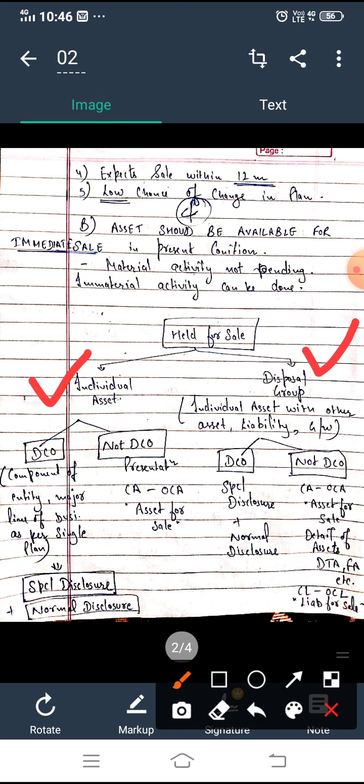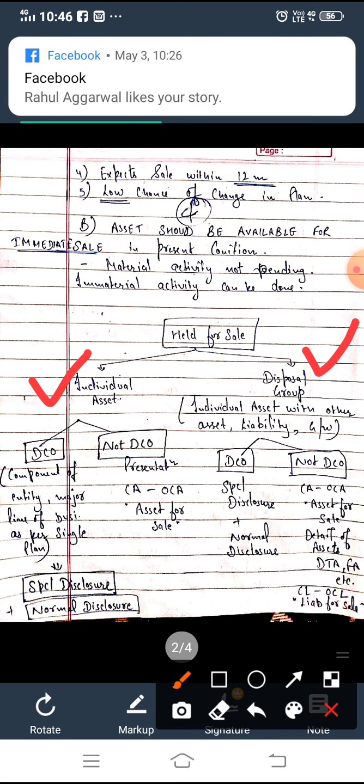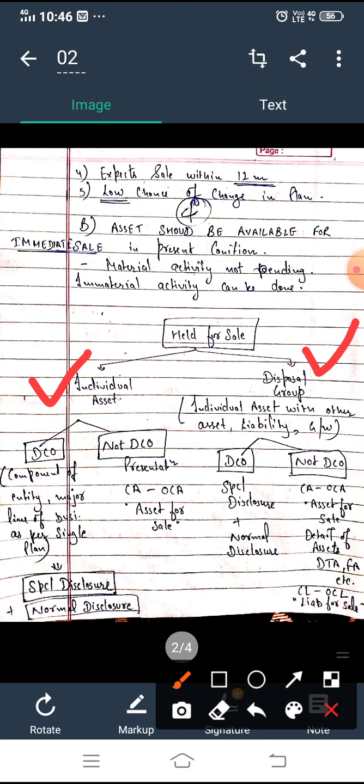DCO means, so let's talk about non-DCO first. So what about its presentation? Presentation is normal here. Normal presentation means presentation in balance sheet. Means in balance sheet, how will we present it? Under the head current assets, under that subhead other current assets, under that asset held for sale. So we'll present it here. This was this part. Under individual asset, this is how we present it, under the balance sheet.